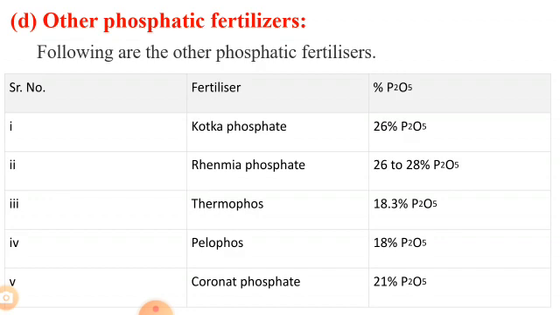Our next point is other phosphatic fertilizers. This is also a type of phosphatic fertilizer, which contains all other phosphatic fertilizers.